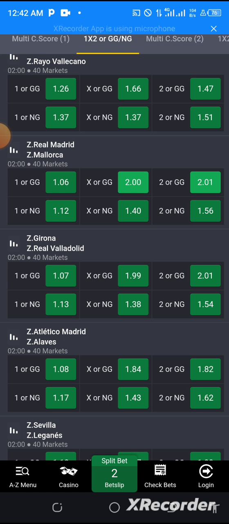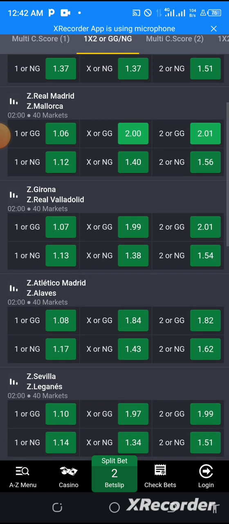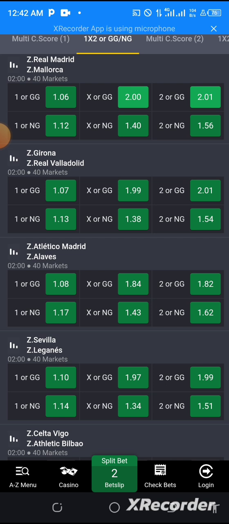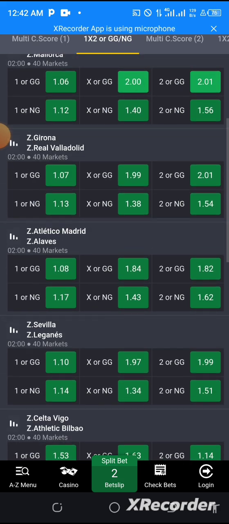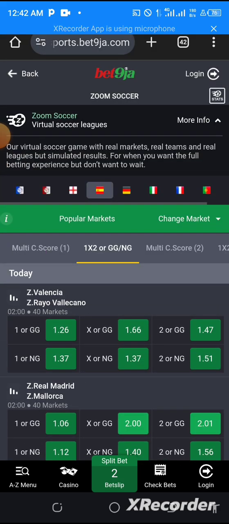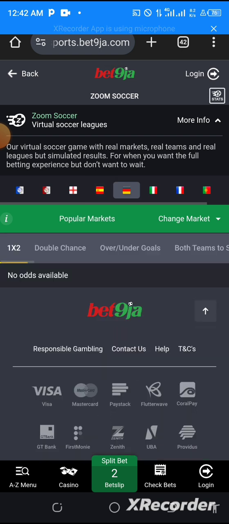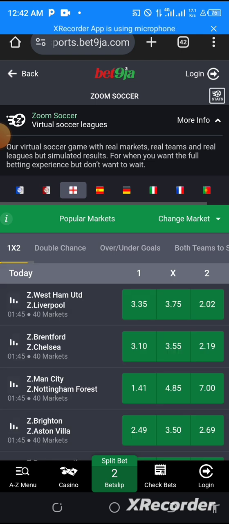So this is how I get some of the strategy I use. Do it like this, and you will see that you'll be getting over goals perfectly. Over goals is the simplest option on Zoom, if you are studying that trick very well. So this is how I use this particular trick. Then let me show you another one, but with another league. This one I've already started. Let me use England.